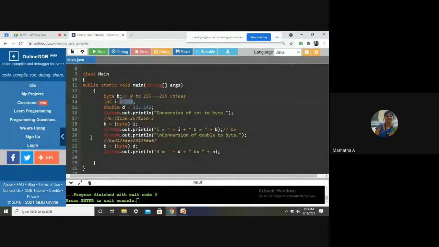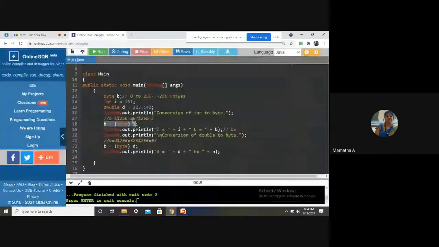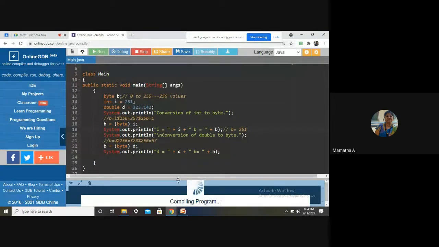What is the value of B when I typecast and store? Hope I am audible. 251. It will store 251. Why? Because the value of I is within the range 0 to 255 only. It is not outside the range, right?